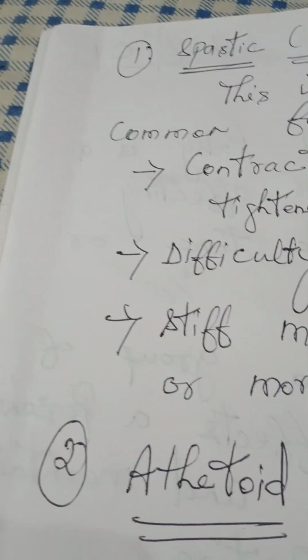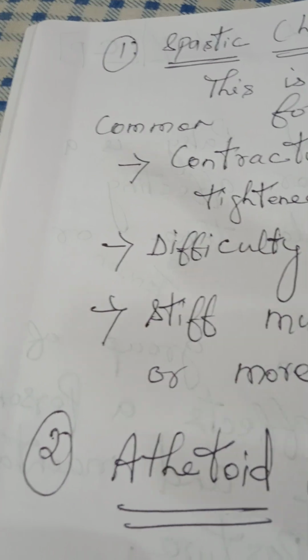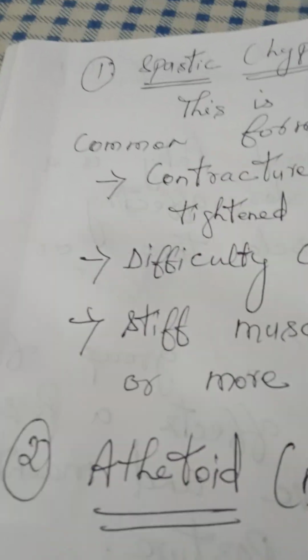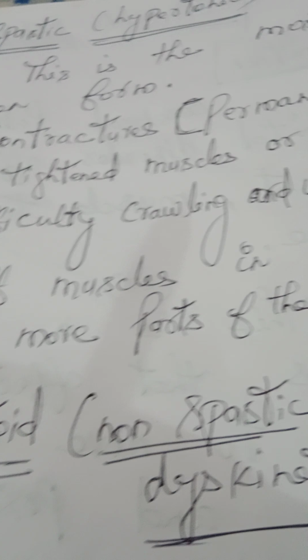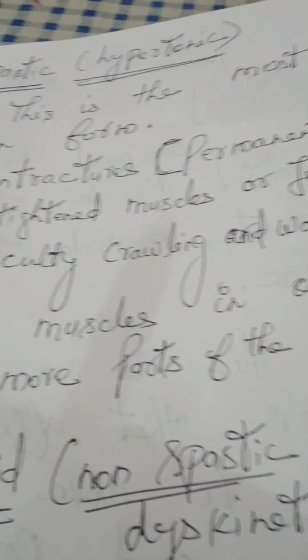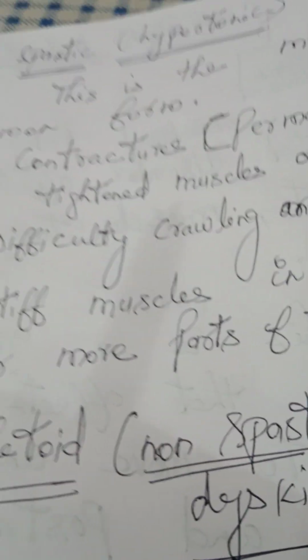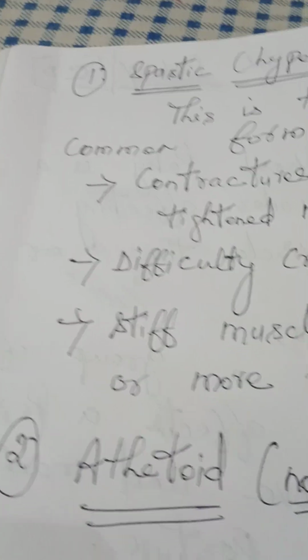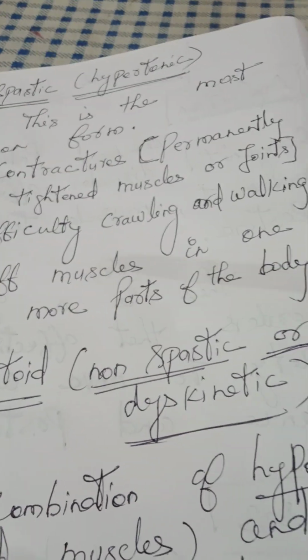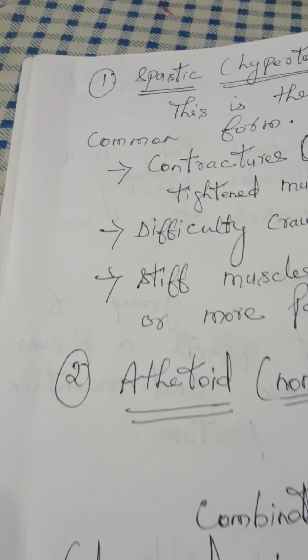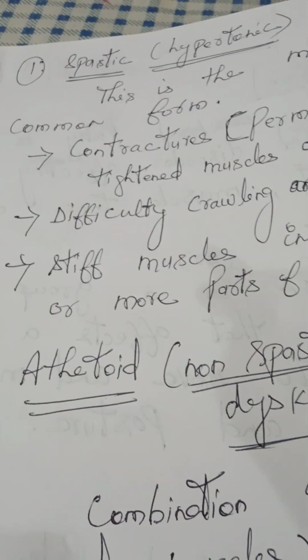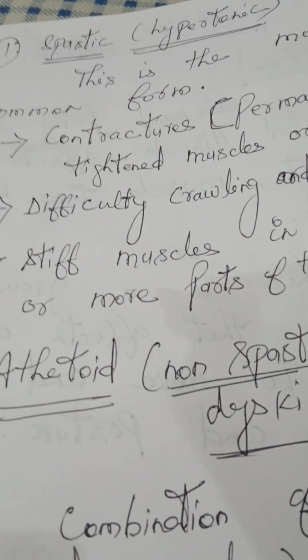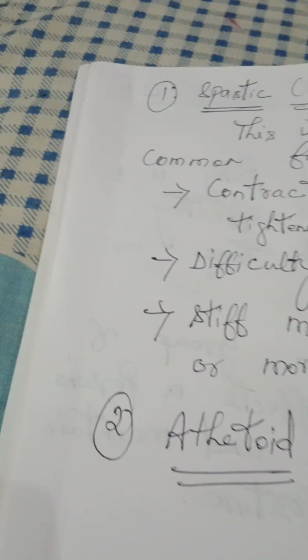What are contractures? Permanently tightened muscles or joints. The muscles and joints are permanently tightened. Then difficulty in crawling, walking. Muscles are stiff in one or more parts of the body.